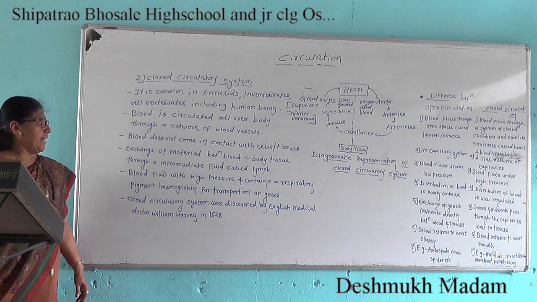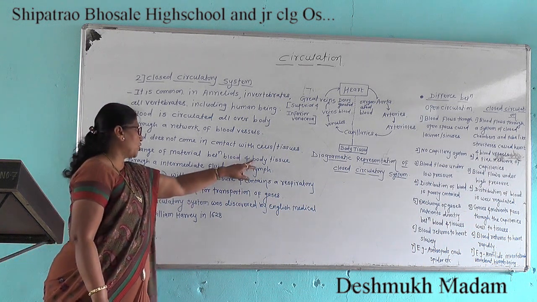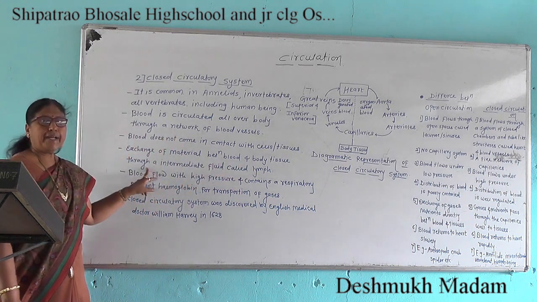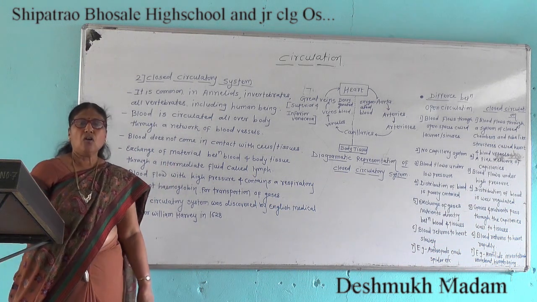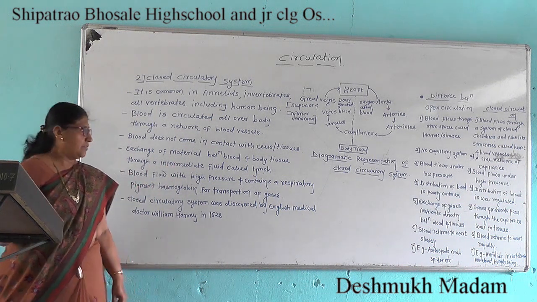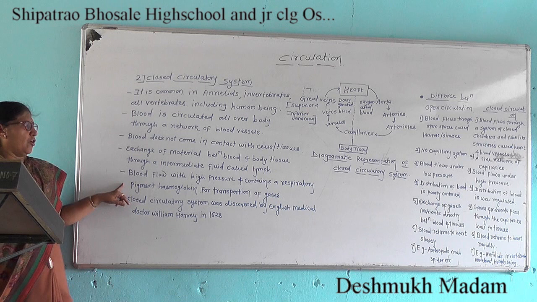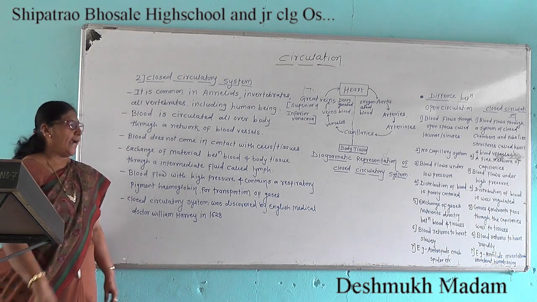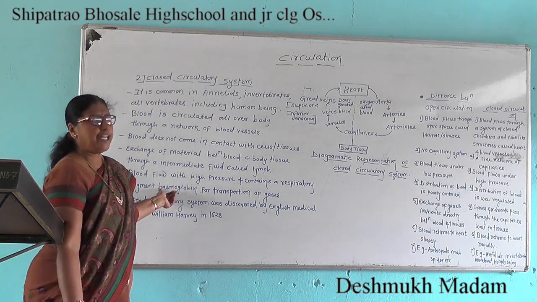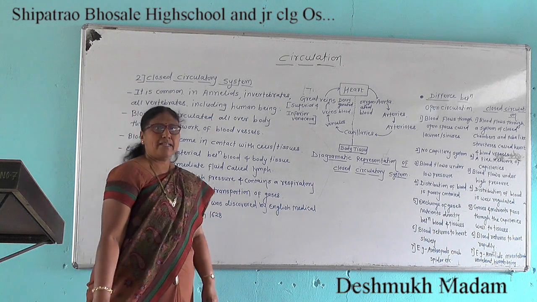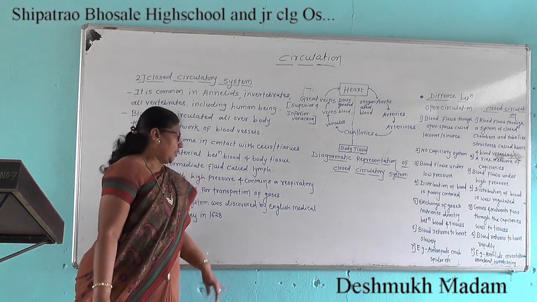Exchange of material between blood and body tissue occurs through an intermediate fluid called lymph. Blood flows with a high pressure and contains a respiratory pigment called hemoglobin.